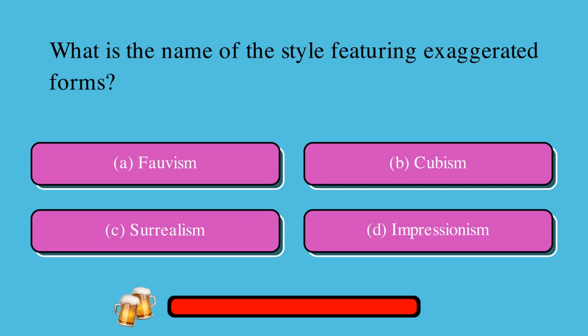What is the name of the style featuring exaggerated forms? A. Fauvism, or B. Cubism, or C. Surrealism, or D. Impressionism? The correct answer is A. Fauvism.